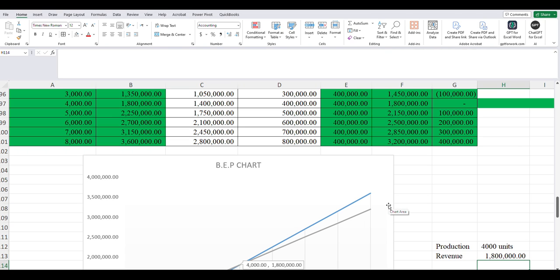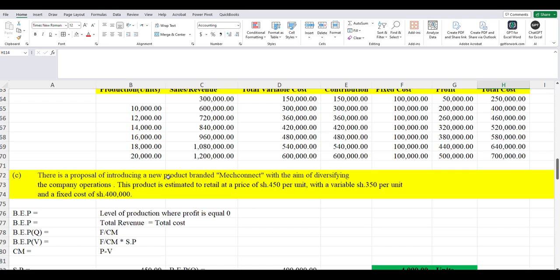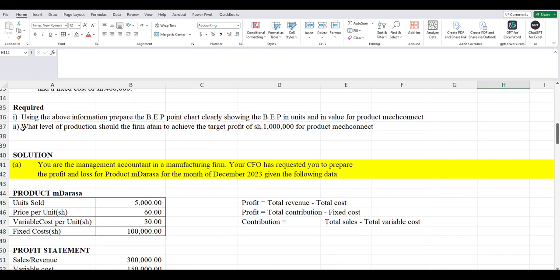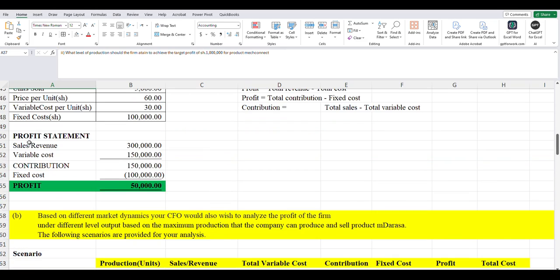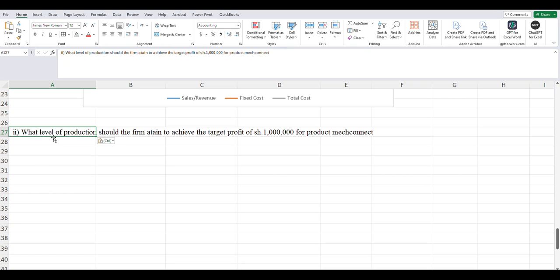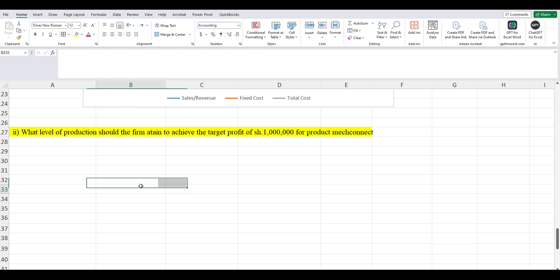So at that point, my good students, that will take us to the next question, where we are asked to do what? We need to determine the level of production. So this is our question here. What level of production should the farm attain to achieve the target profit of 1 million for Product Make Connect?